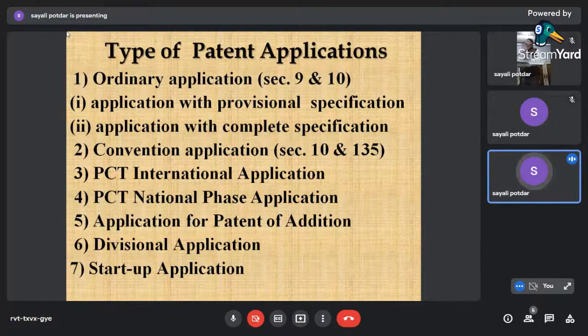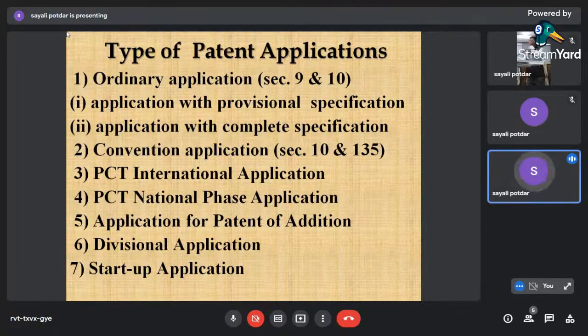In these 12 months, what can you do? You can work out the invention. You can ascertain whether you can get some financial partner, if you are having any financial problems. You can find out the potential for the product, in which country you can get the market for that product, or whether it is feasible or not. And secondly, you are locking the priority, so you can take the help of another person also, maybe your guide or your colleague who is also interested in working.